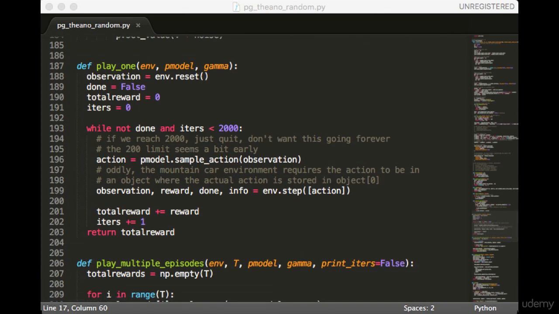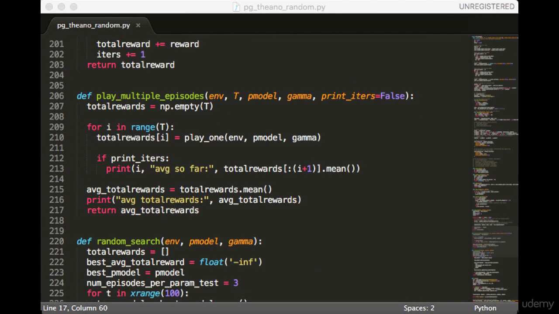Next, we have the play1 function. This one's pretty simple. Next, we have the play multiple episodes function. This just plays a bunch of episodes and returns the average reward. Remember that we want to play multiple episodes to test each parameter setting to reduce the variance. We also want to test how well our model can do over 100 episodes, since that is how you're judged on OpenAI Gym. We also have the print_iters argument that will print the average after each episode, so that you don't have to wait for all 100 episodes to see the result.